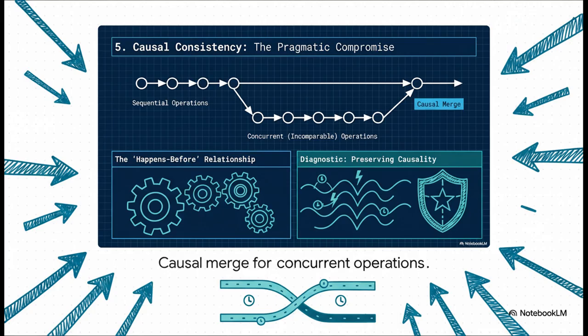If operation A actually caused operation B, the system absolutely guarantees B is never seen before A. But for concurrent operations, they can just branch out and merge later on without needing heavy, system-wide synchronization. It's a game changer. It's the strongest possible consistency model that won't get bogged down by network delays, and it remains perfectly available even during partitions.